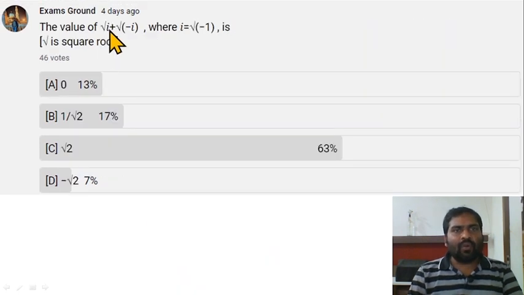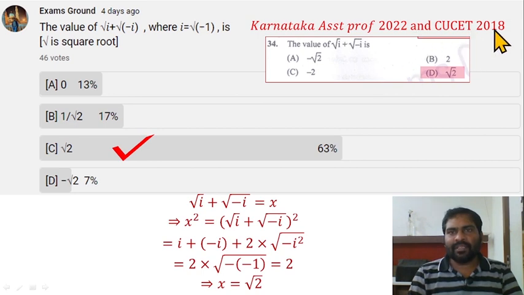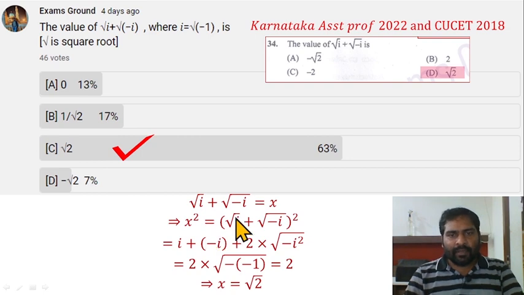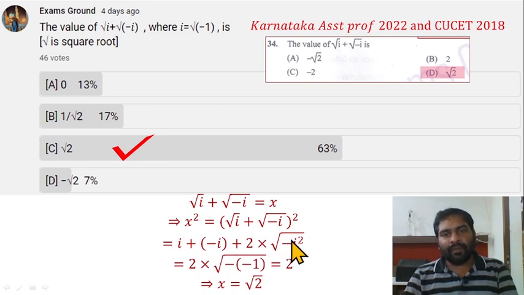The value of square root iota plus square root minus iota, a question from CUCET 2018 and Karnataka Assistant Professor 2022. Looks like the paper setter of CUCET and Karnataka Assistant Professor is the same person. To calculate it, let this be x, square root iota plus square root minus iota equal to x. Take the square of both sides, here it is a plus b whole square, then a square plus b square plus 2 times ab. Iota multiplied by minus iota means minus iota square, root of that.